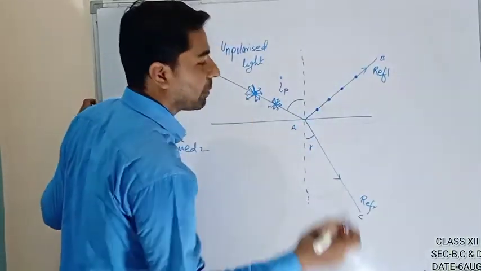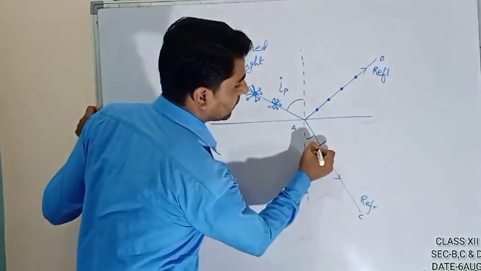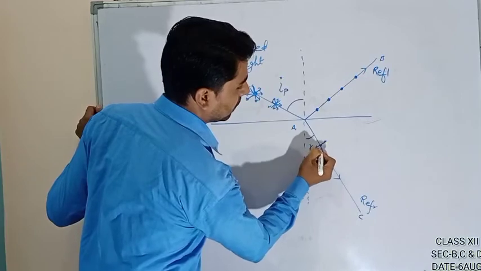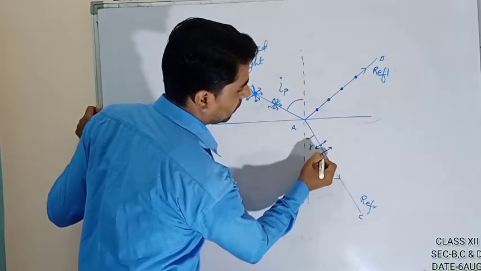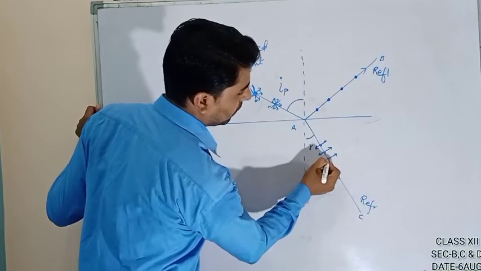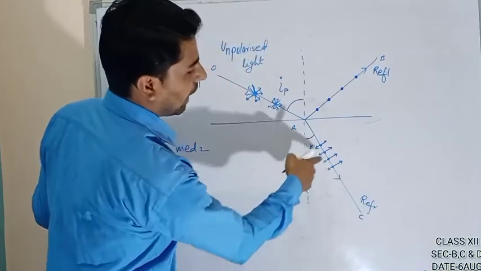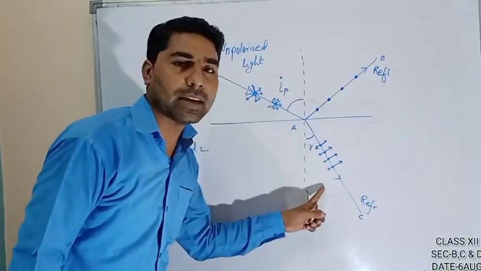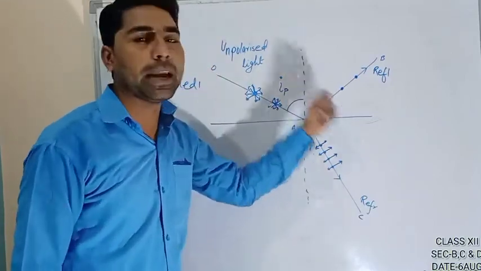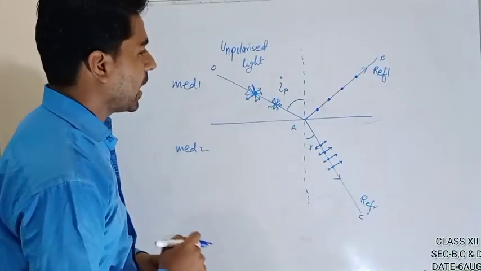And what happened to this one? This will have vibration in both the perpendicular and the parallel mode. So the representation will be like this, with the dot and a straight line also. See, the dot and line means this is unpolarized light, and this is plane polarized light. This we have discussed.